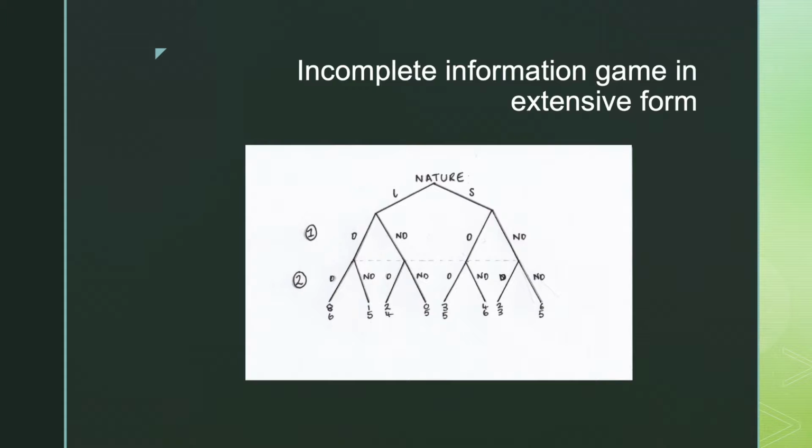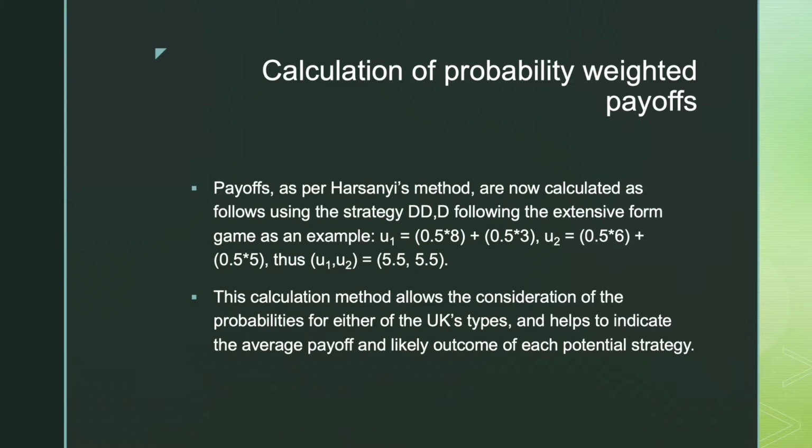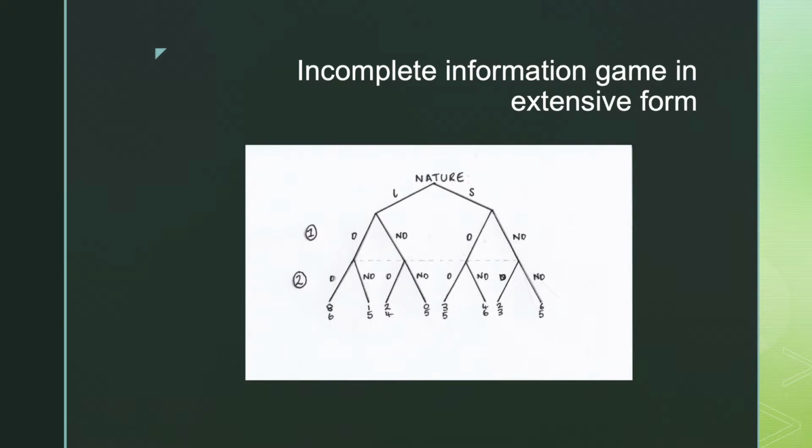As in the matrix form of the game, we can see that nature determines the L or S chance, again with a probability of 0.5. When it comes to solving the game for the benefit of the airlines, the extensive form shows better possible strategies and outcomes for both the UK and the EU. To calculate the probability-weighted payoffs, as per Harsanyi's method, we are using an example strategy of deal, following the extensive form game as an example, where L nature leads to deal, and S nature also leads to deal.